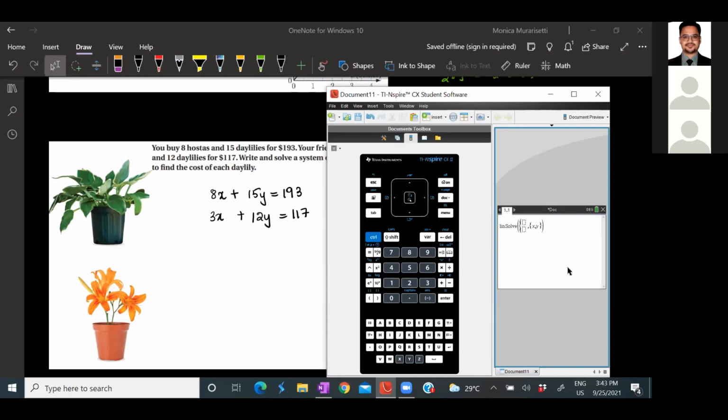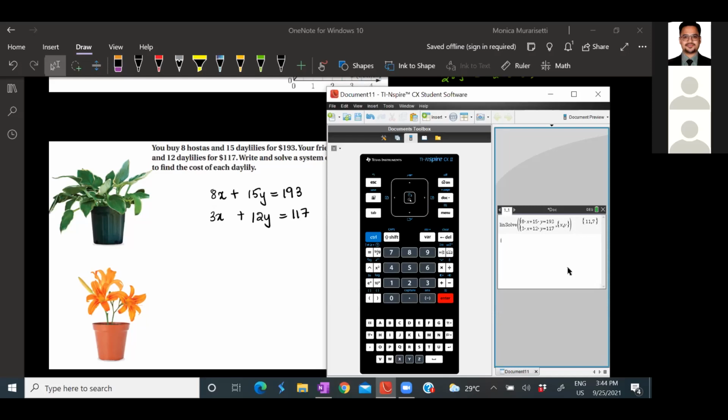Just click OK. Now just enter the equation. So what we have? We have 8x plus 15y is equals to 193. The next equation is 3x plus 12y is equals to 117. Okay. And whatever you see in those curly brackets, that means you're trying to find it. And linsolve is a command which says solving linearly. Come out of this brackets and press enter. Now what do you see? X represents 11 and y represents 7.